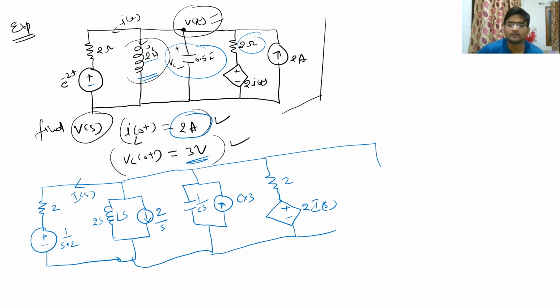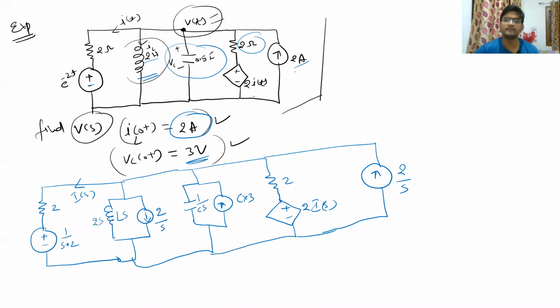And finally, the current source, this 2 ampere, since this is a constant, we will assume it as 2 into u(t), since we are assuming that the time starts at 0. So this will become 2 divided by S.